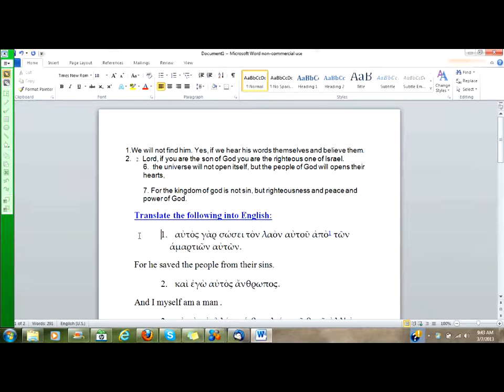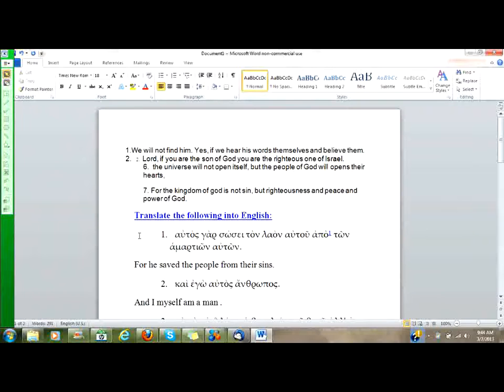And we have autos. Now, with autos, remember we need to go through kind of a flow chart of decision making here. The first question we ask, is it attributive? Is it articular? Is it following a definite article? No, it is not. So what does that tell us? That tells us it does not mean same. Secondly, is it nominative? Yes, it is. And so what does that tell us? That tells us that we should think this is likely intensive. That is, it is an intensifier.